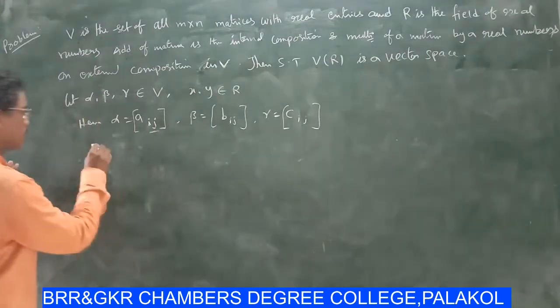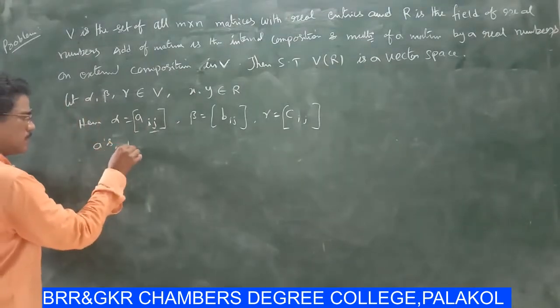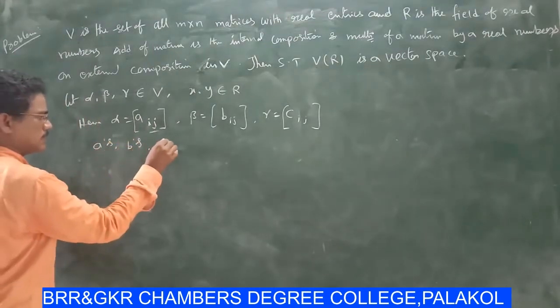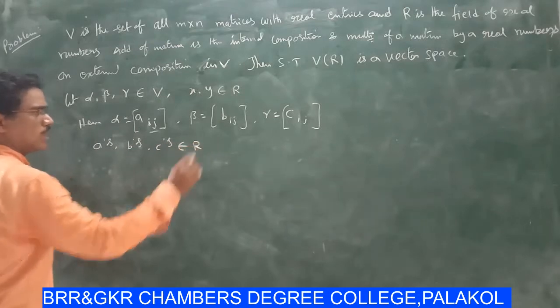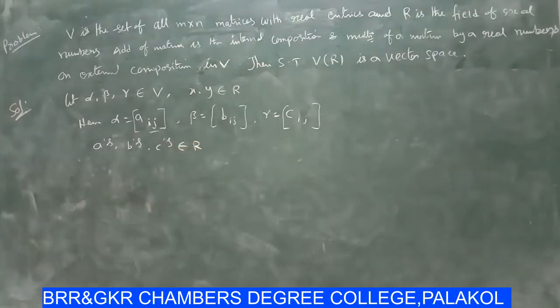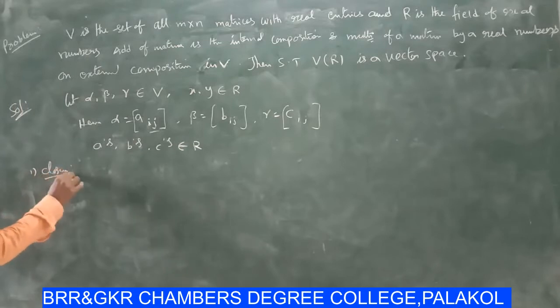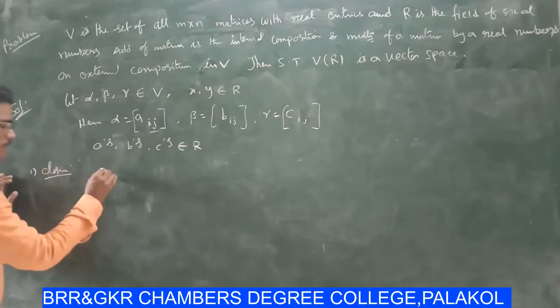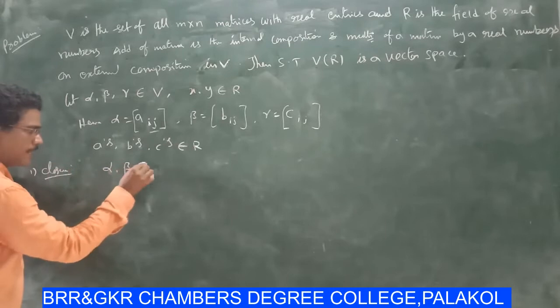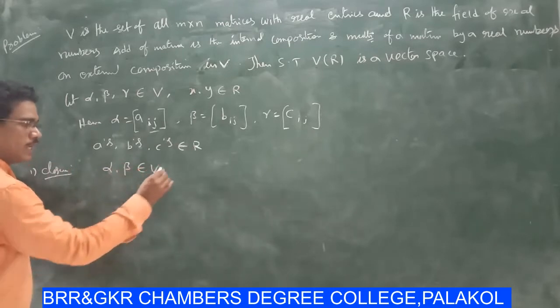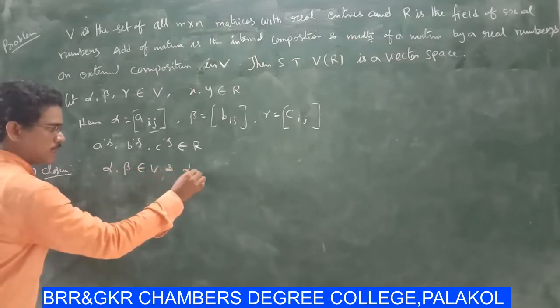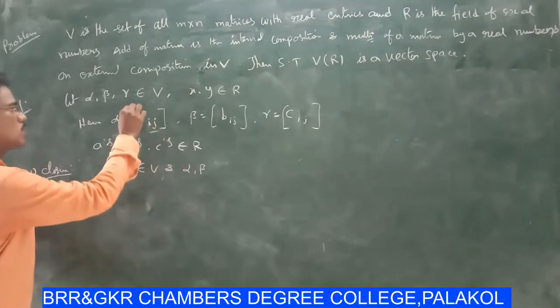Here A's, B's, C's belong to R. Now, first one, closure. Suppose alpha and beta belong to V and alpha, beta are also two matrices.